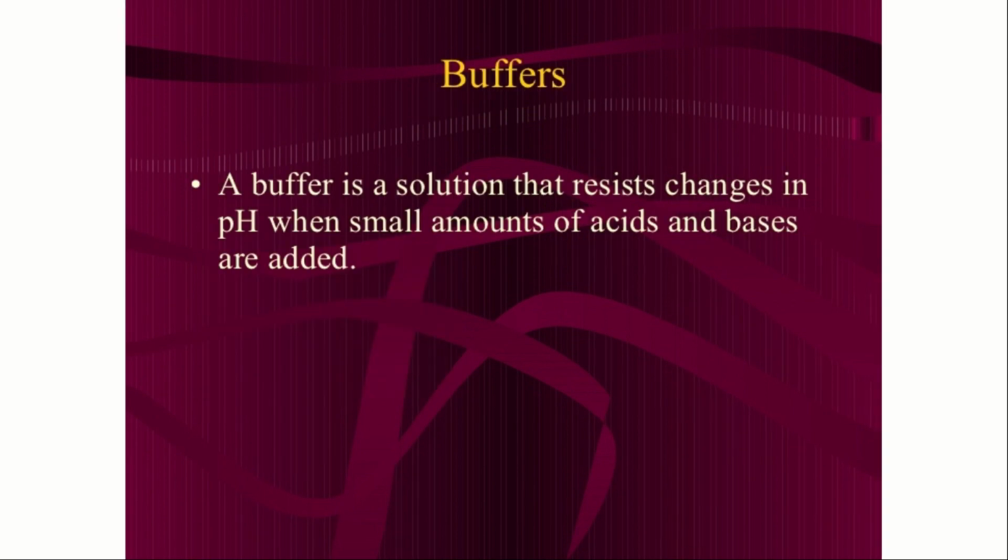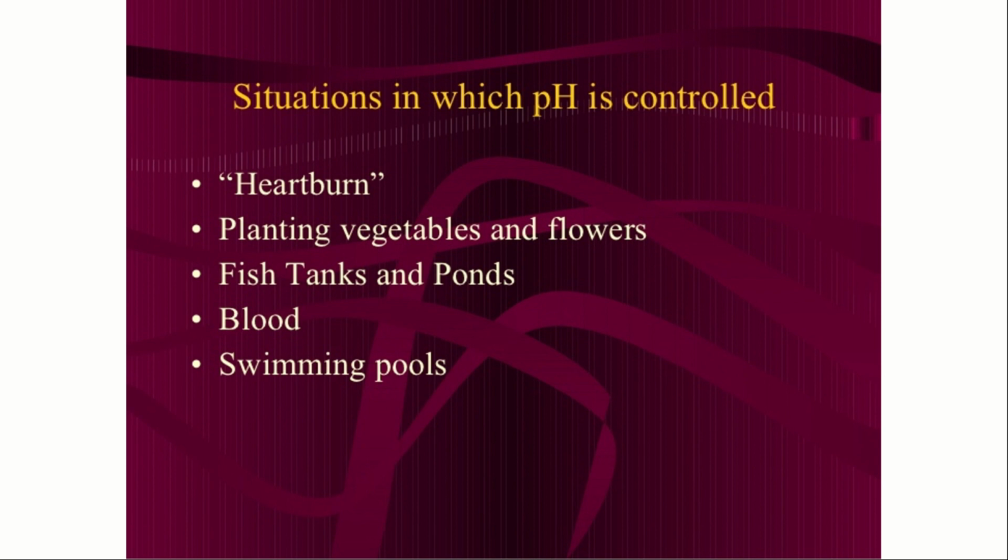Buffers. A buffer is a solution that resists changes in pH when small amounts of acid and base are added. If in a reaction we want the solution to stay stable without changes in acidic or basic property, then we have to use a solution which resists the change from acidic to basic or basic to acidic. That solution which resists changes in acid and base is said to be a buffer solution. Situations in which pH is controlled: heartburn, planting vegetables and flowers, fish tanks and ponds, blood, swimming pools.